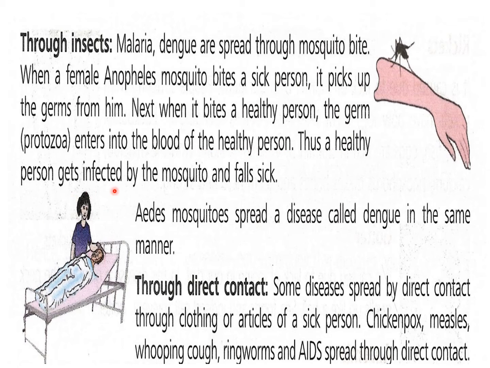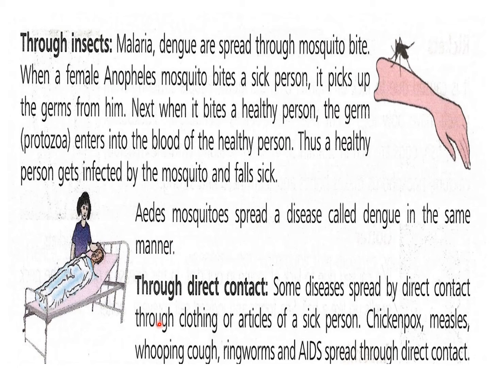Thus, a healthy person gets infected by the mosquito and falls sick. So, the Anopheles mosquito is very, very harmful. Female, especially, not male. The male mosquito does not bite us. Only the female Anopheles mosquito bites us and sucks the blood also. It picks up the germs from the sick person and then leaves them in the healthy person.